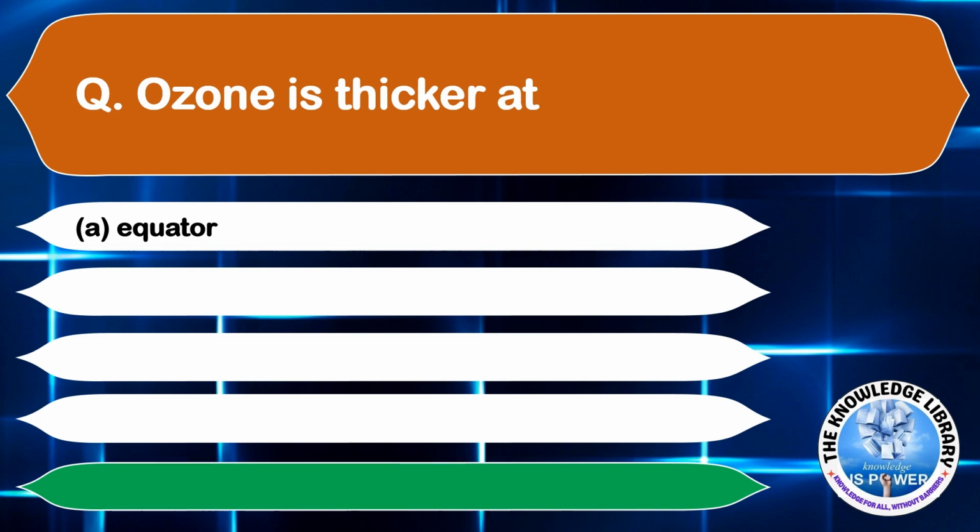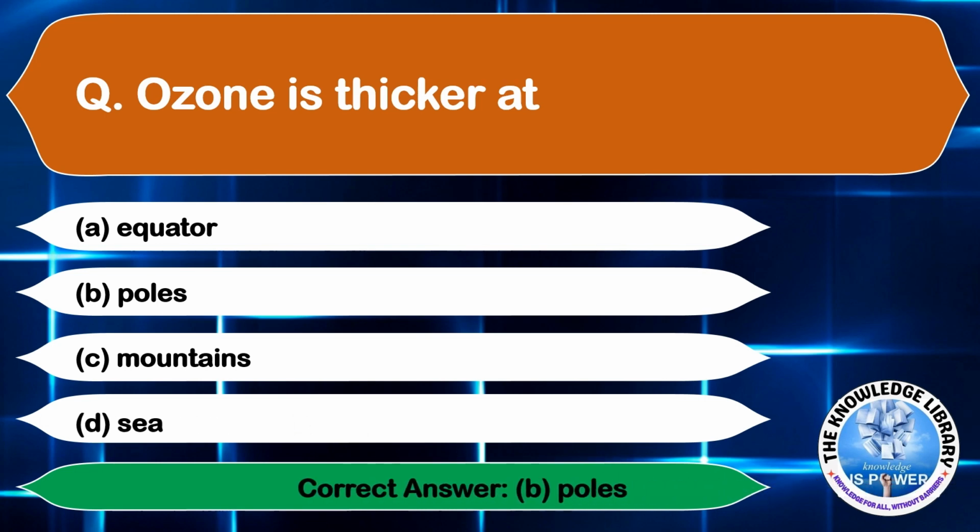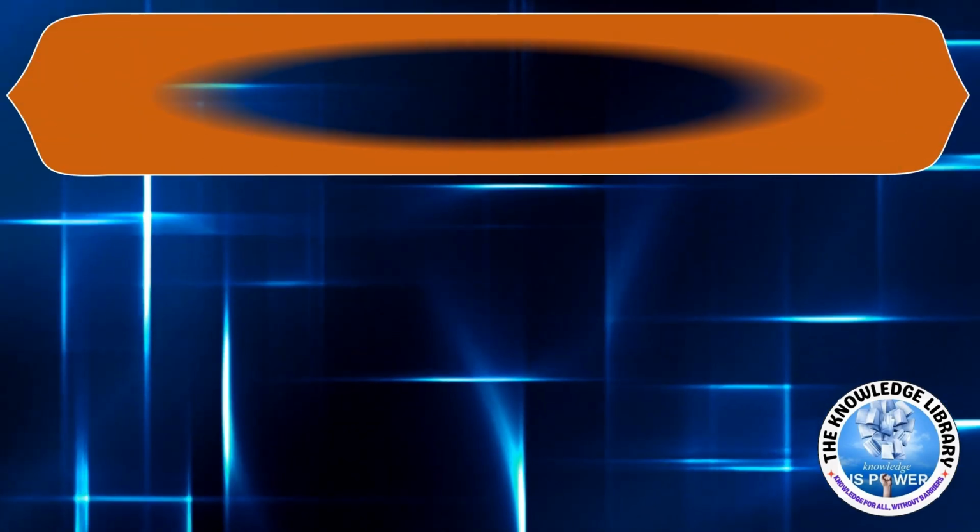The layer of ozone is thicker at: option A, equator; option B, poles; option C, mountains; and option D, sea. The correct answer is option B, poles. Moving on to the next question.